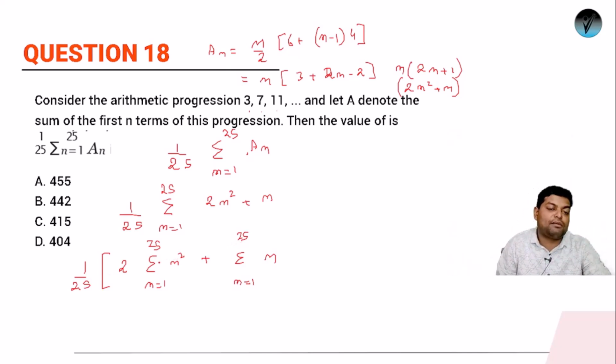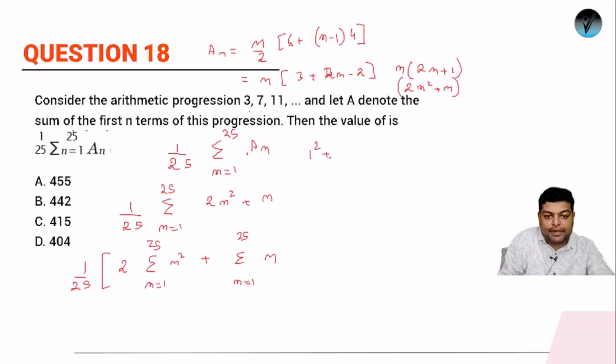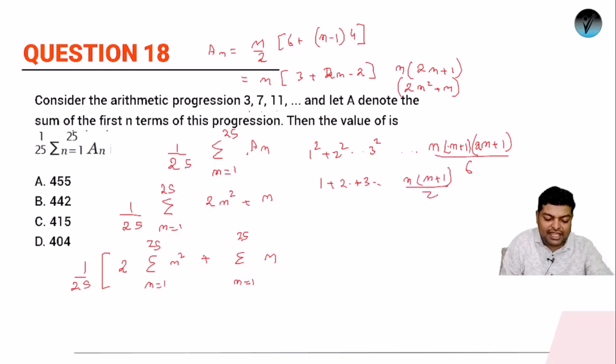What is the formula for the summation of n square? n square is the sum of 1 square plus 2 square plus 3 square, and so on. If we have to add the squares of natural numbers, 1 square plus 2 square plus 3 square, the formula is n into n plus 1 into 2n plus 1, whole divided by 6. And if we have to get the sum of 1 plus 2 plus 3 like this, it will be n into n plus 1 by 2. Same thing is here also.